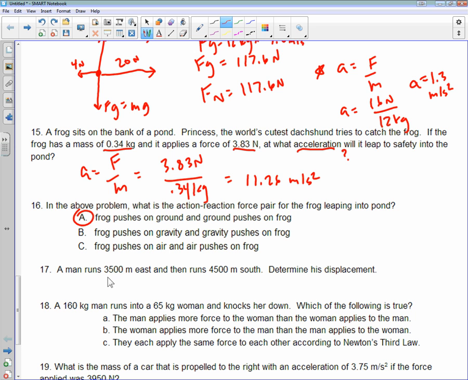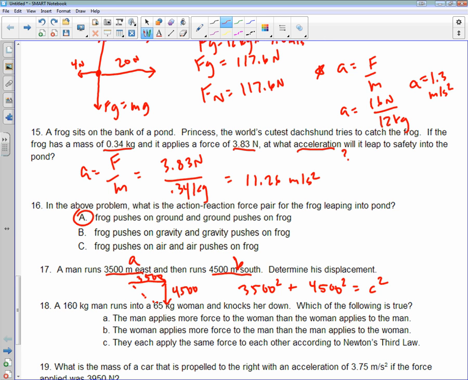17, this is a Pythagorean theorem problem where this is your A and this is your B. And if we actually draw it out, you'll have 3,500. This is the stuff that we did last time. And then 4,500 down. So this is going to be your A, your B, and then you're trying to find C on the Pythagorean theorem here. So it'll be 3,500 squared plus 4,500 squared equals C squared. I'm not actually going to solve this one because we don't have enough time for that.